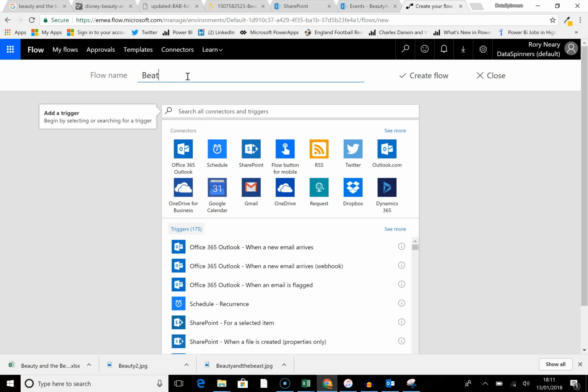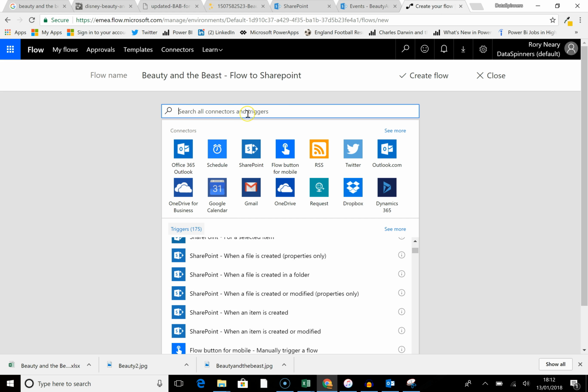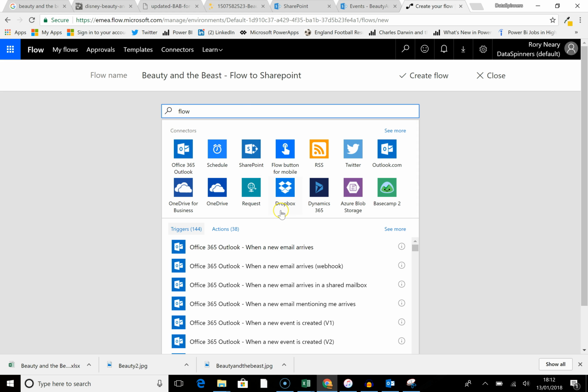Beauty and the Beast. And we're going to call it flow to SharePoint. Now, what are we going to do? What's our trigger? Our trigger is flow. So what this is going to do is it's going to filter it. I hope it's going to filter it.